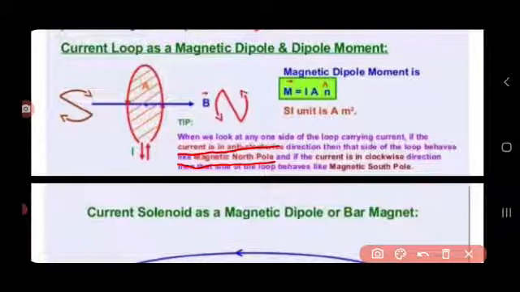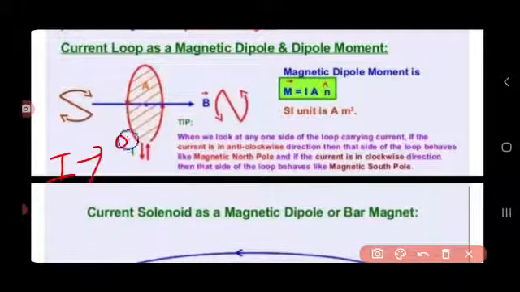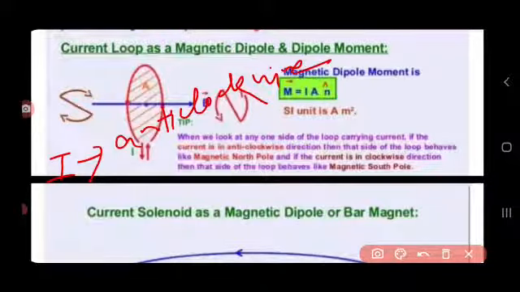So, since the current loop at one time acts as a north pole and another time acts as a south pole, we can say that the current loop is acting like a magnetic dipole and it has a definite dipole moment.